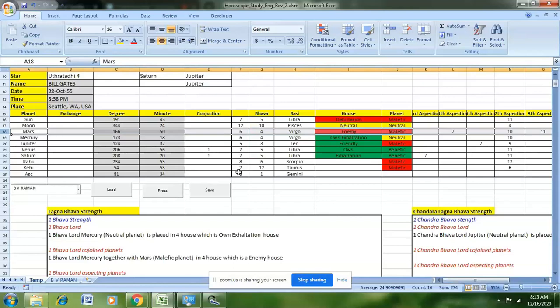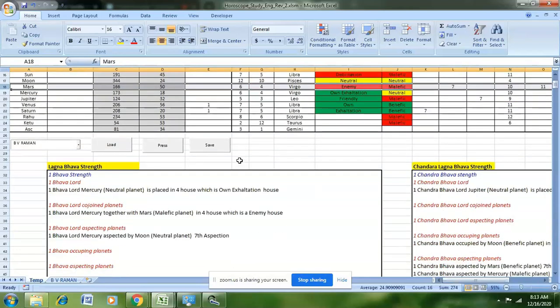So going forward, we will see what is shown in the description section below. We have two sections here, which are the Lagna Bhava strength and the Chandra Lagna Bhava strength.